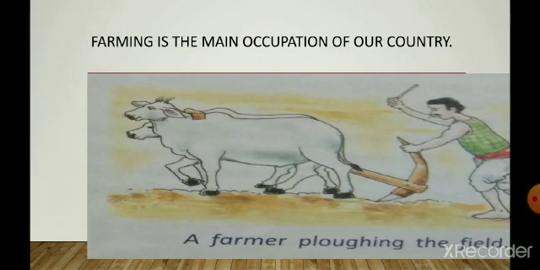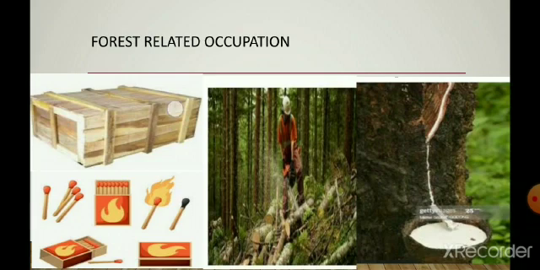So children, you can look at this picture. It's a farmer plowing in the field. Then apart from this, children, there is also forest related occupation. This is a rubber tree, children. A cut is given on the rubber tree and a white liquid flows out, which is called latex. It is collected in buckets and supplied to the factories where rubber is made. People also cut wood and sell it for earning purposes, and this wood is used for preparing wooden boxes in which vegetables, fruits, or any eatable items are packed and sent to far off places.